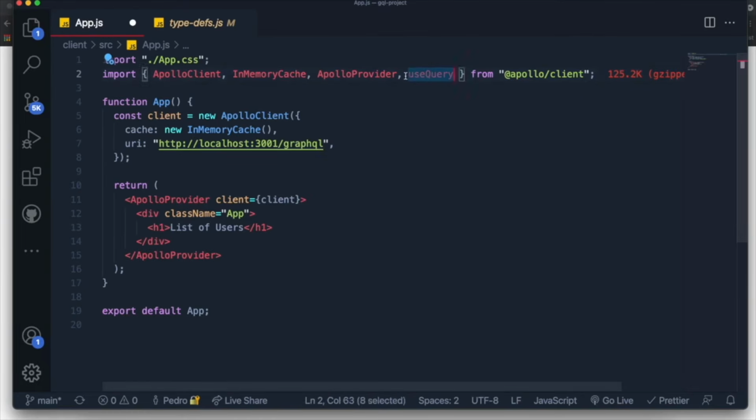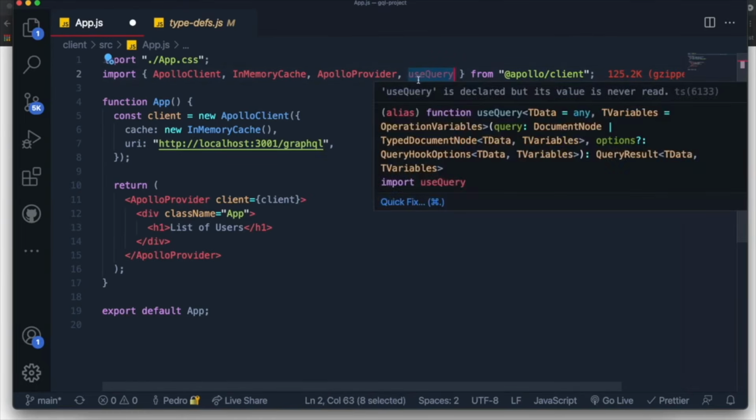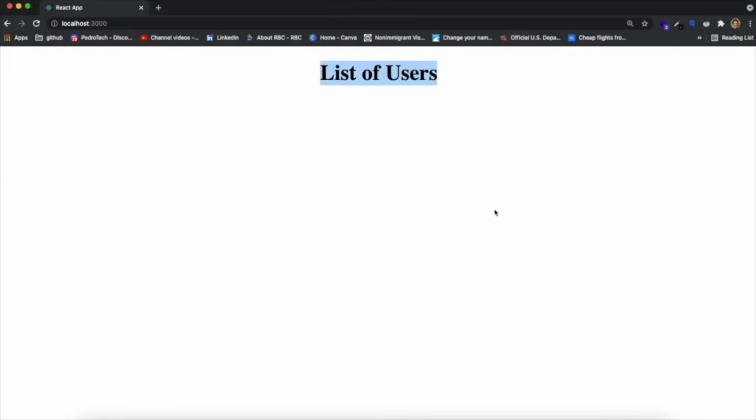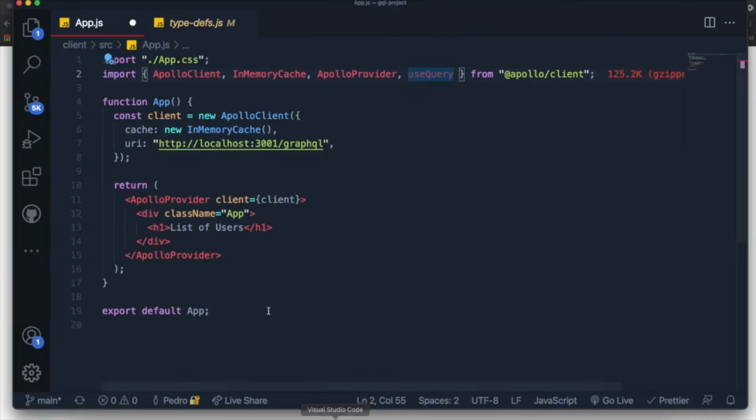Basically, what useQuery does is it fetches some data from an API, and it does it whenever the component renders. So in our case, whenever this component over here renders, we should see the data being displayed immediately without us having to call any action or doing anything like that.